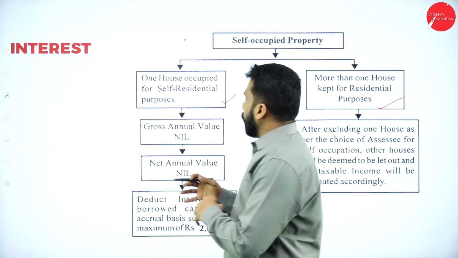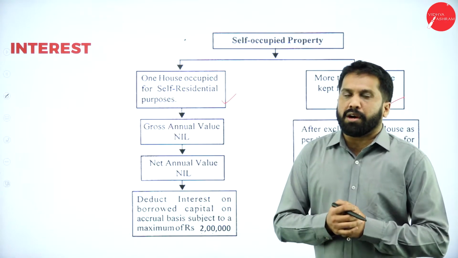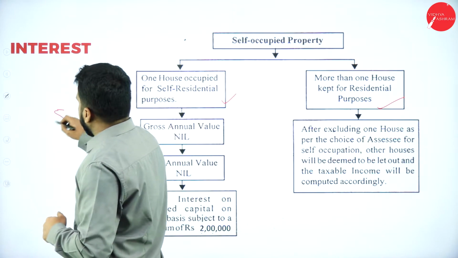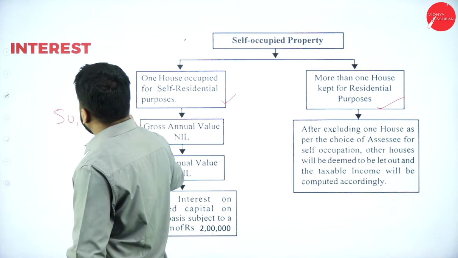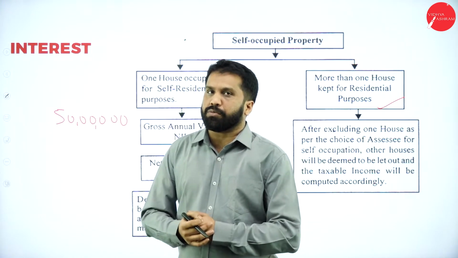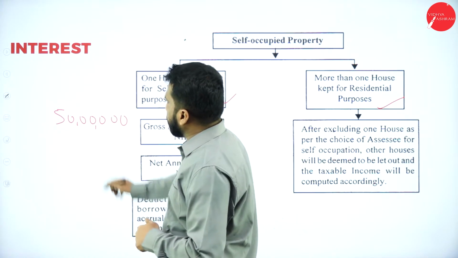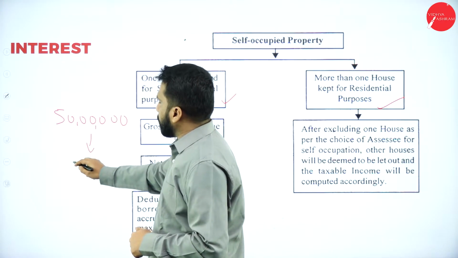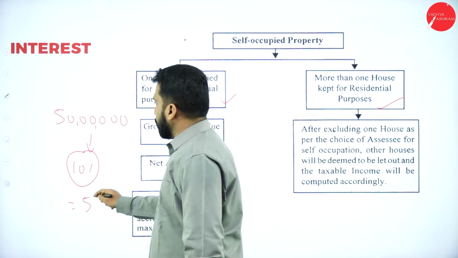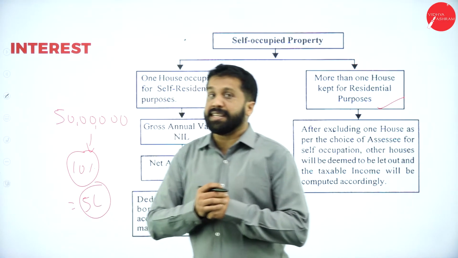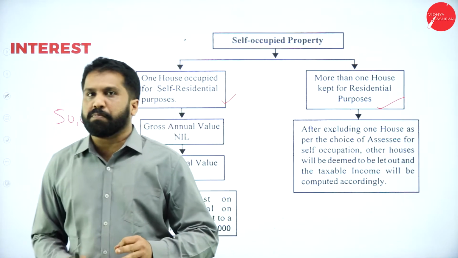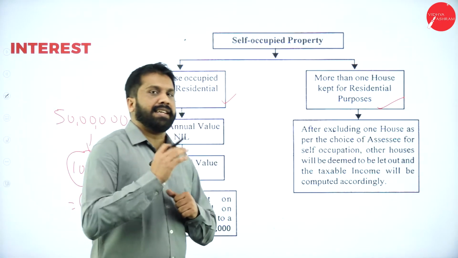Then whatever interest you're paying, like to construct this house, you have taken a 50 lakh rupees loan. What is the interest part? The interest rate will be 10%. Every year you are supposed to pay 5 lakh as interest.